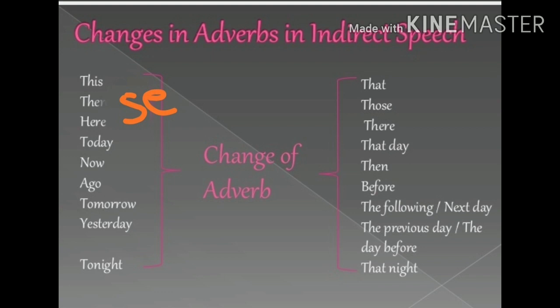Now understand changes in adverbs in indirect speech. This changes into that. The second word is misprinted, so I have written it separately. These changes into those, here into there, today into that day, now into then, ago into before, tomorrow into the following or the next day, yesterday into the previous day or the day before, tonight into that night.